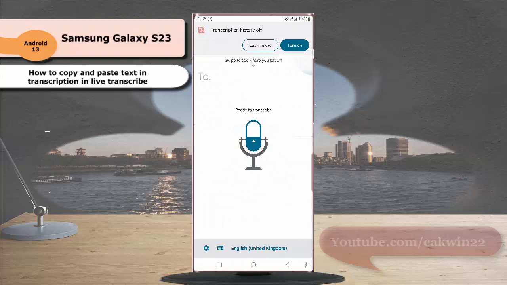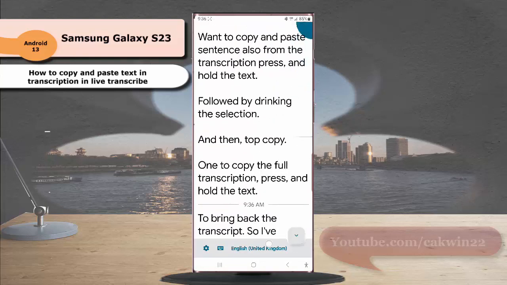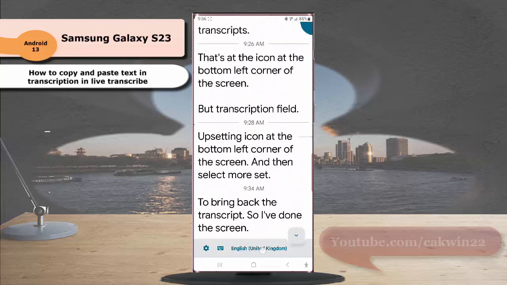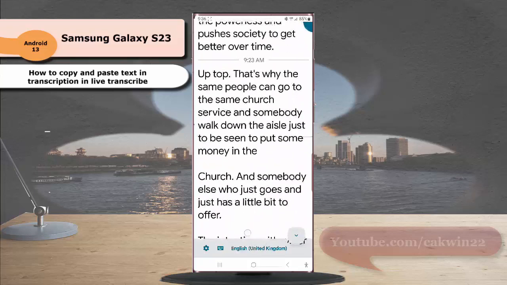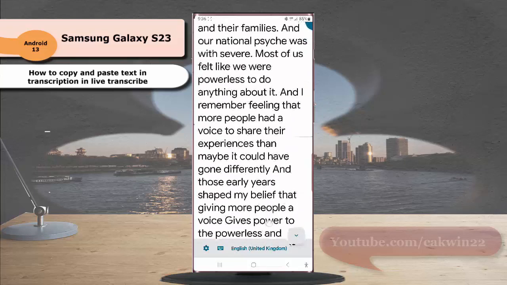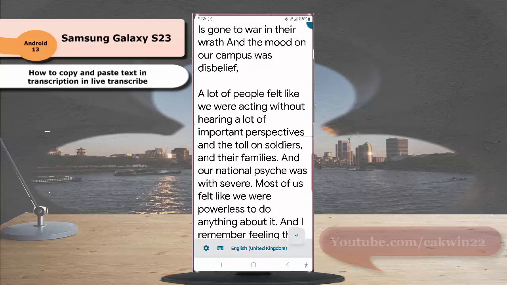To bring back the transcript, swipe down the screen. To copy a text from the transcription, press and hold the text and then tap copy.